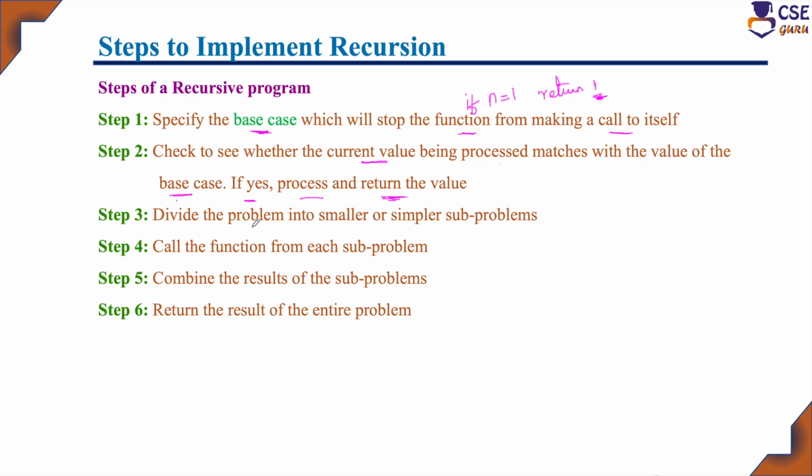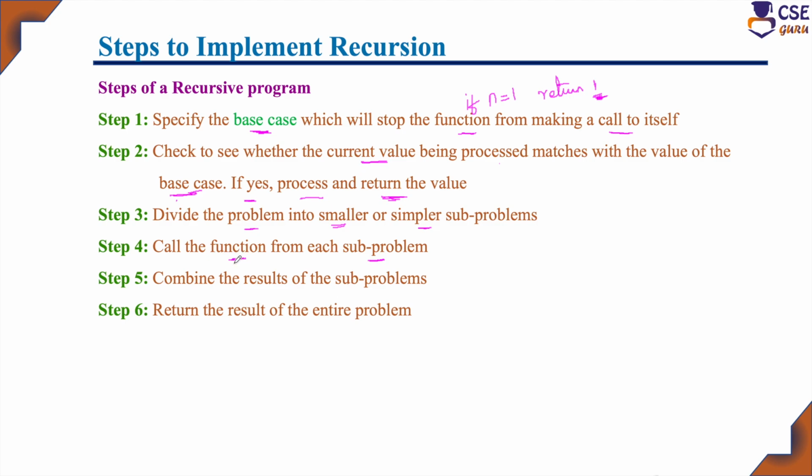Next step, suppose the given problem does not match with the base case, then divide the problem into smaller and simpler subproblems. However possible, divide the problem into its smaller versions. Then step 4, call the function for each subproblem. The function calls itself.